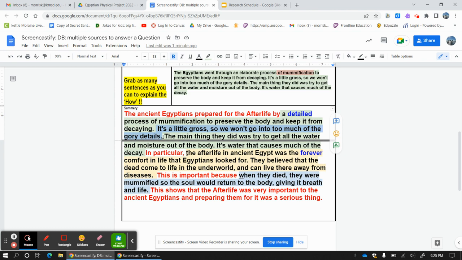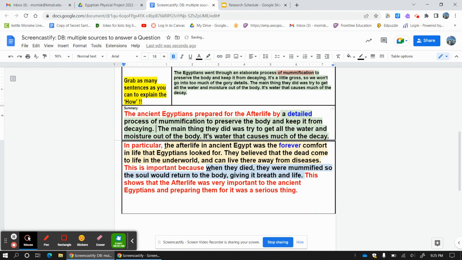I don't think I need that in my summary because it doesn't really fit. So I'm going to take that out. And I don't really want to talk about it while I'm doing my summary. So I'm just going to take that section out. As you can see, it is part of my notes here, but I'm going to take it out here in my summary.